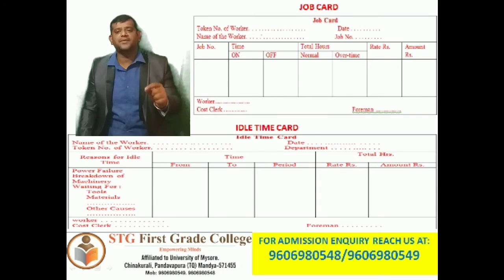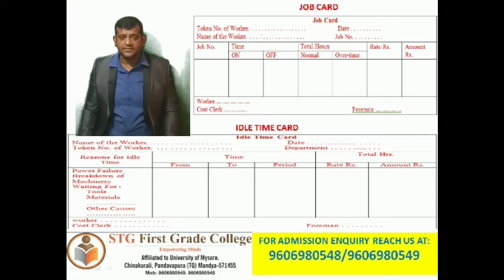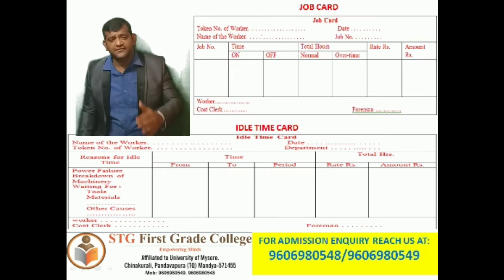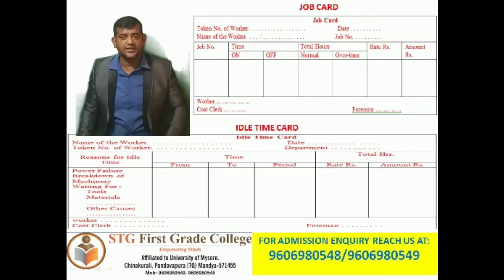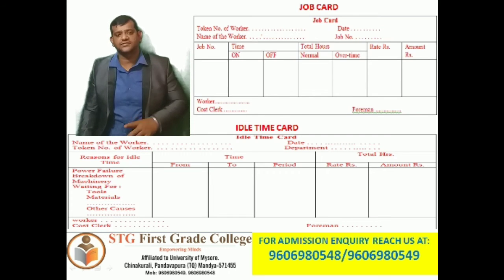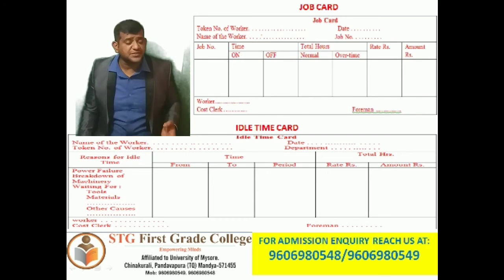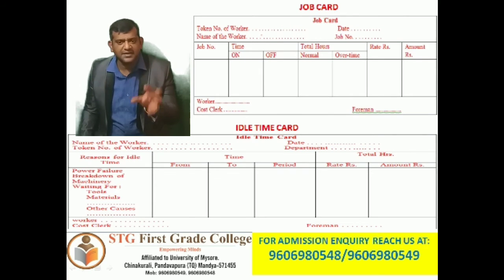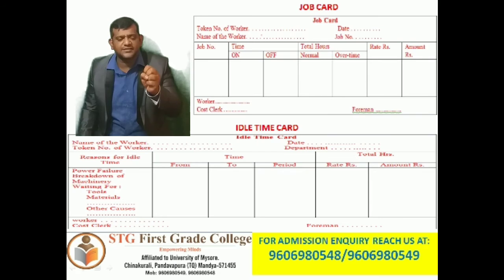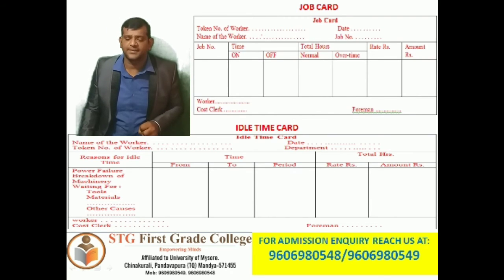You want to know about the causes of idle time in a factory. Idle time is the time during which the workers were idle. There are several causes of idle time, but generally lack of materials, lack of machines, lack of power, lack of instructions or lack of infrastructure, mismanagement, and transfer of workers or employees are treated as major causes of idle time.